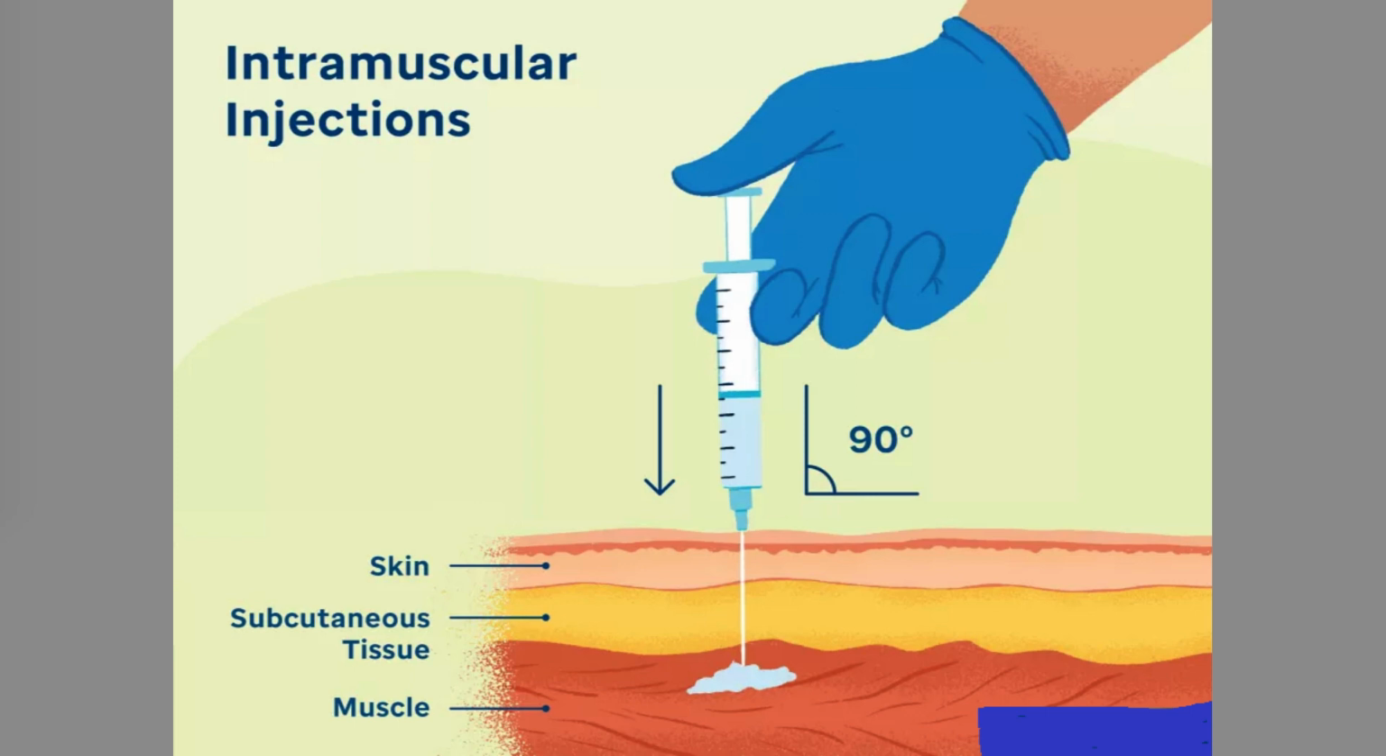Z-track method. Expel the air from the syringe. Displace the skin laterally using the side of your left hand. Insert the needle, aspirate, and inject the medicine very slowly, maintaining tissue displacement. Wait for 10 seconds to allow the medicine to disperse. Withdraw the needle, allowing the displaced tissue to return to its normal position.